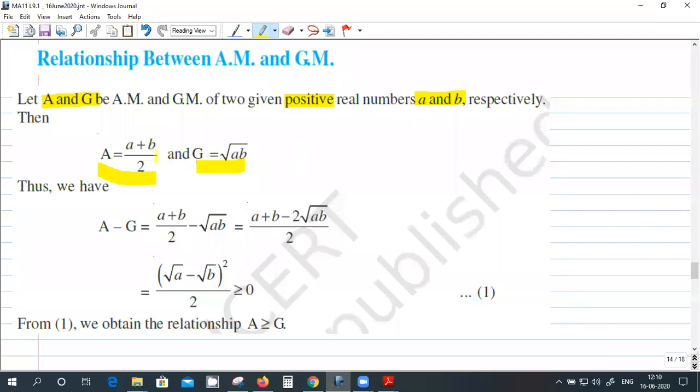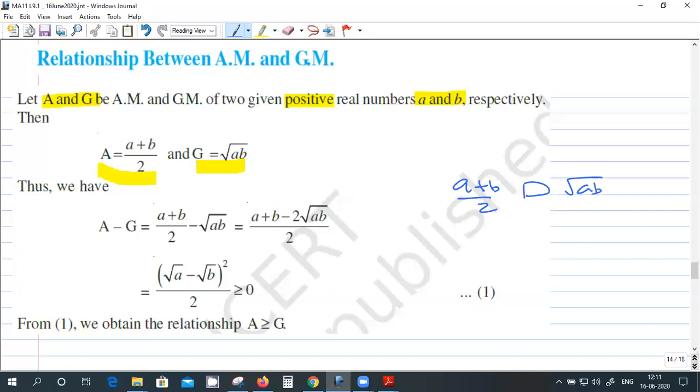So can you compare now arithmetic and geometric, which one will be greater? a plus b by 2, you have to compare with square root of ab. Which one is greater? So just a second. You have to compare a plus b by 2 with square root of a into b.